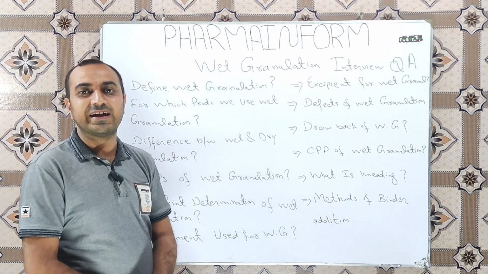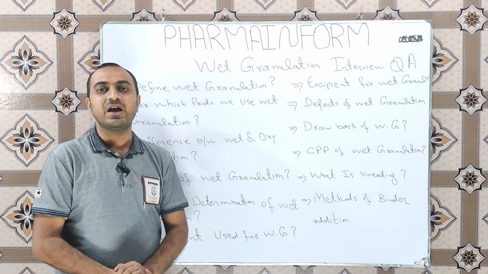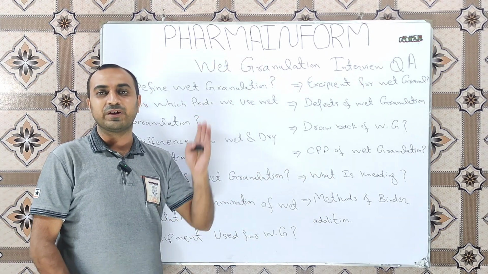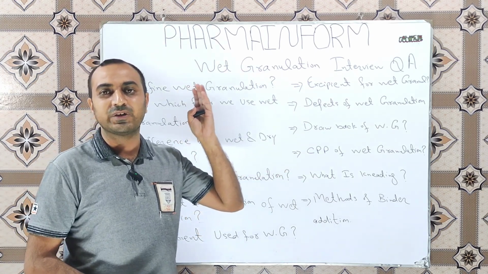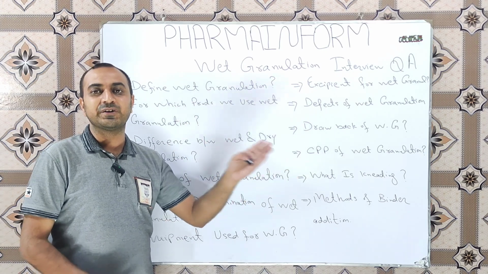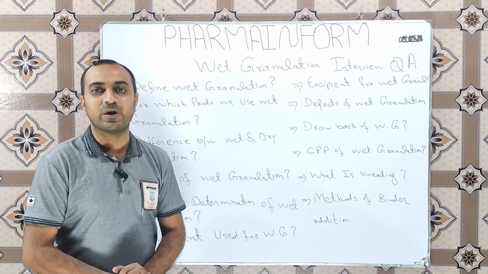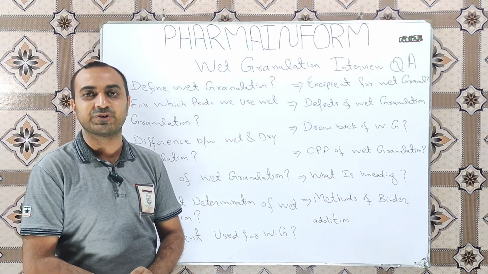The next question is: what is the difference between wet granulation and dry granulation? Wet granulation is the process where powders are converted into granules by addition of the solvent or binder solution, and dry granulation is the method where we convert fine powders into granules by application of pressure.